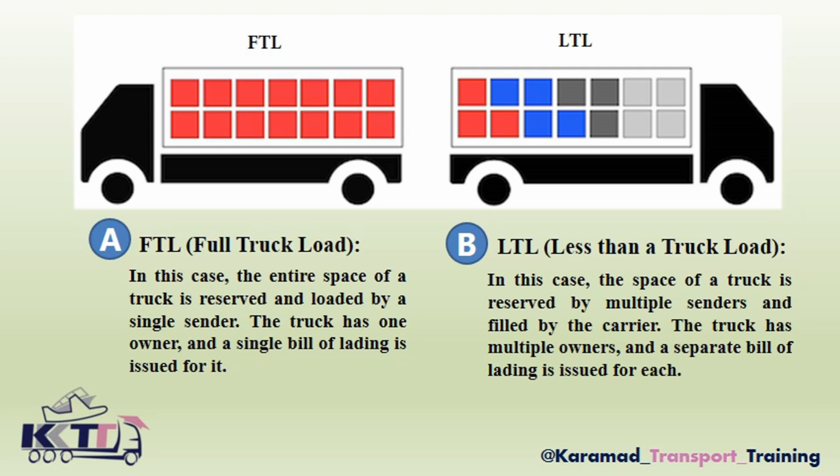But when we have cargo as LTL or less than a truckload, the cargo of different owners is loaded into the truck compartment. As you can see in the image on the right, shown in different colors, the goods belong to different people. The vehicle owner issues one CMR, and the forwarding company issues separate weigh bills for each cargo owner and delivers the goods to them with a delivery receipt. This method is also called groupage or less than truckload shipping, and it is commonly used when the volume of goods does not justify hiring an entire truck.